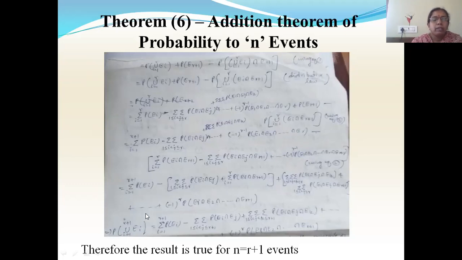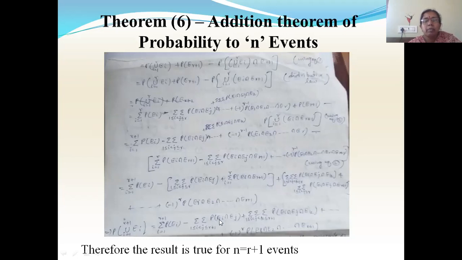Now simplifying this, for the probability of a single event, I'll write it as it is, minus. Here you have the probability of two events, Ei intersection Ej and Ei intersection E(r+1). So I'm combining these two. When I combine these two, I'll get double summation 1 less than or equal to i less than j less than or equal to r plus 1, because I'm combining the r plus 1 term with this.